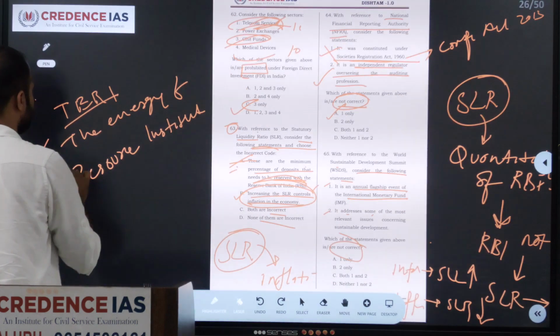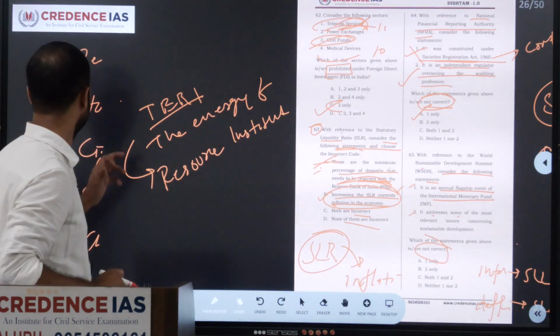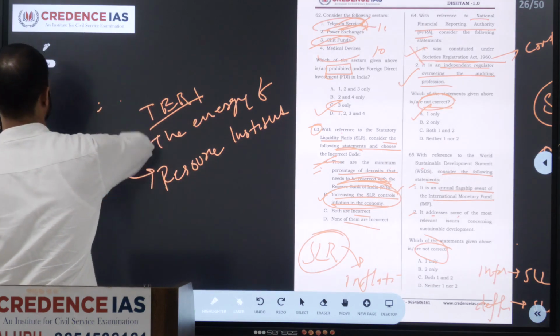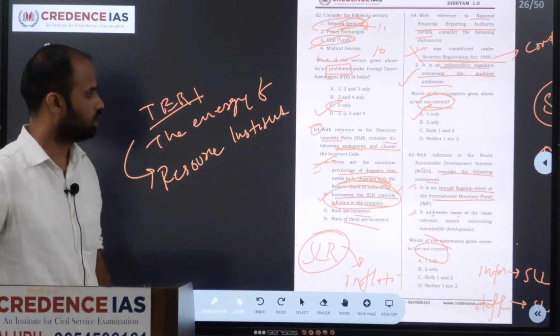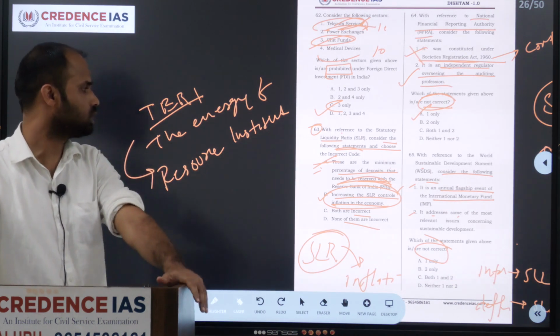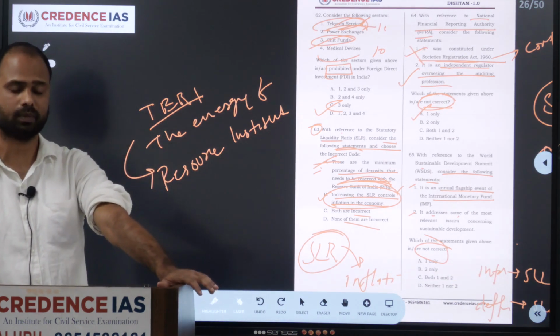So this is the annual flagship report of TERI, the Energy and Resource Institute. Okay, it started from 2001 and it addressed some of the most relevant issues concerning sustainable development.